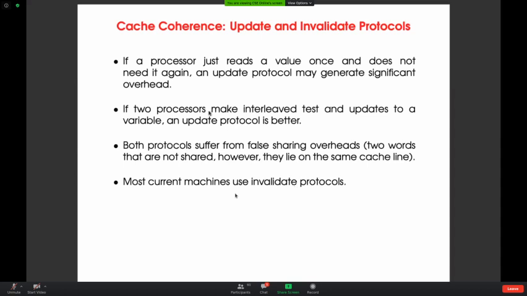Look at the first point. If a processor just reads a value and does not need it again, as I already explained about P1, an update protocol will create a problem. If two processors make interleaved test and update of a variable, then the update protocol is better. If P0 and P1 want to update the x value interchangeably, then both have to send invalid messages, first P0, right? P0 invalid.